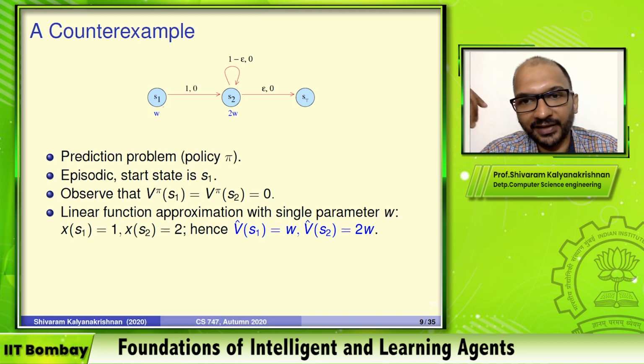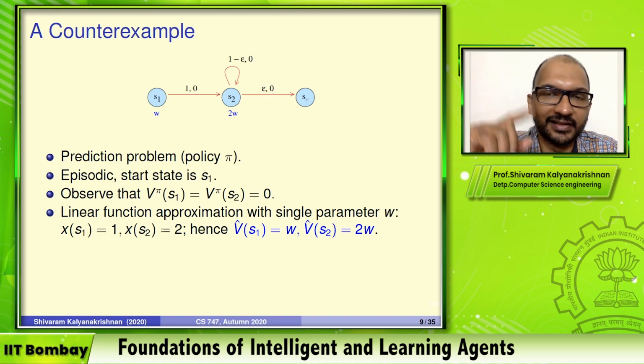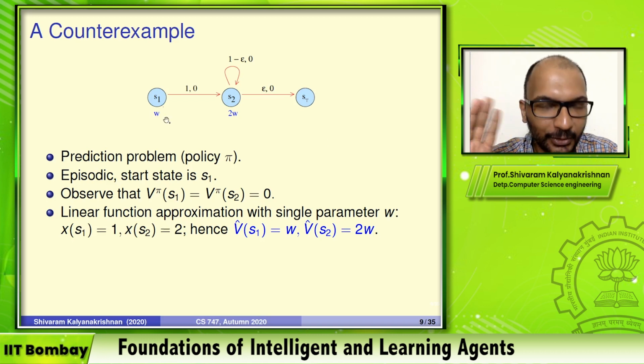Suppose we are going to try and predict these values using linear function approximation, and particularly with a form of linear function approximation that uses only a single weight W. So we are saying that we are going to try and find W so that the value prediction for the first state S1 is W itself.